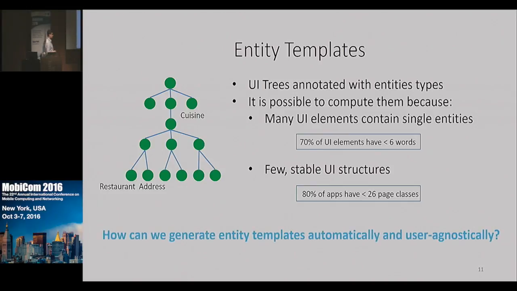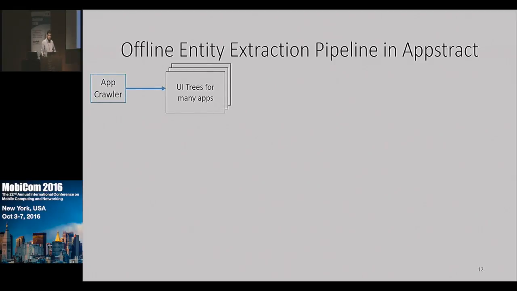So then the obvious question is, can we generate these templates automatically, accurately, and most importantly, user agnostically? So we built an offline entity extraction pipeline that computes these templates in a user agnostic manner. The first step is to use an application crawler or a UI automation tool to execute these apps automatically and extract a lot of UI trees for a lot of apps.